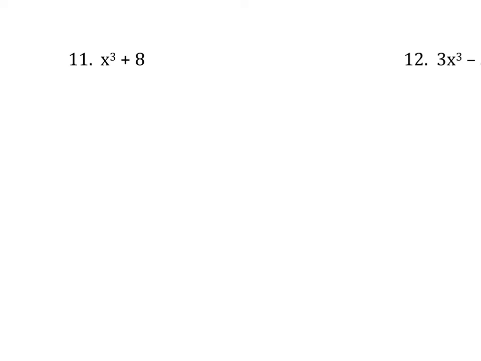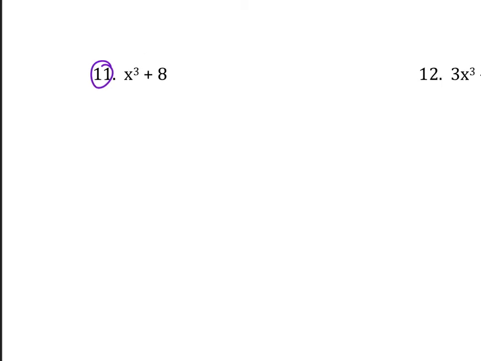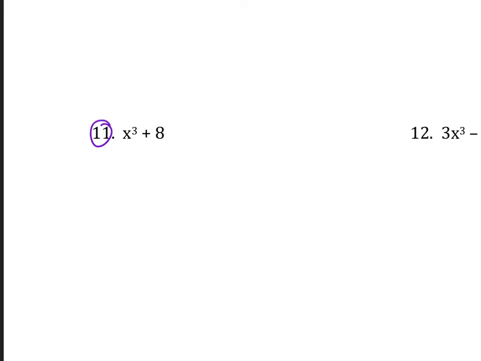But we do need to talk about 11 and 12. So 11 and 12, those are different, right? What's different about them? They're cubed. They're not squared. They're cubed. So we have to factor these differently. We call this the sum or difference of perfect cubes.